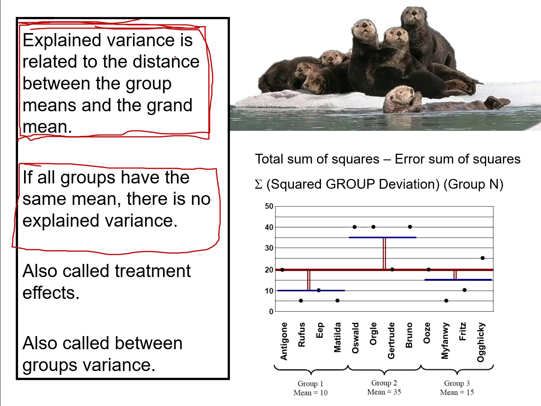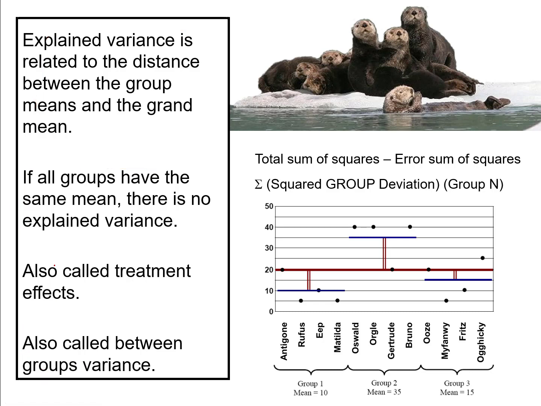And so if we have lots of differences between groups, a lot of differences between group means and grand means, then our explained variance will be a higher value. And if all groups have the same mean, or they come close to having the same mean, then our explained variance will be smaller. And if they all had exactly the same mean, then there would be no explained variance whatsoever.